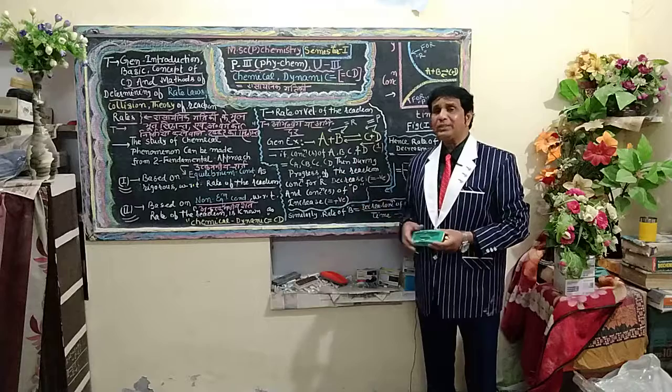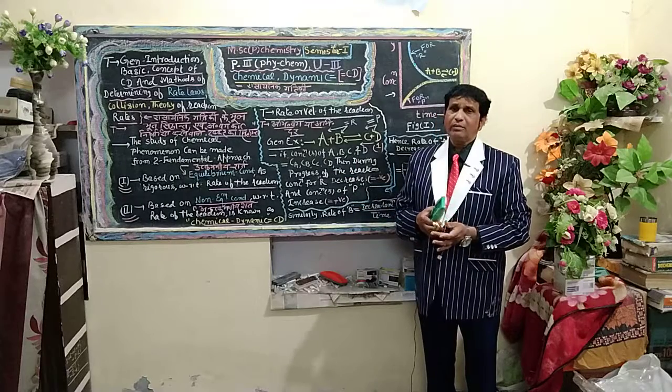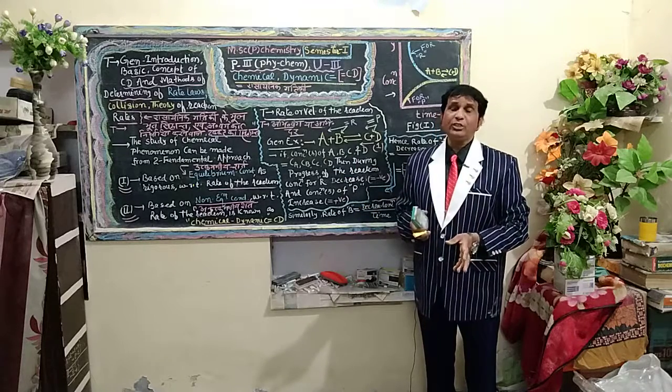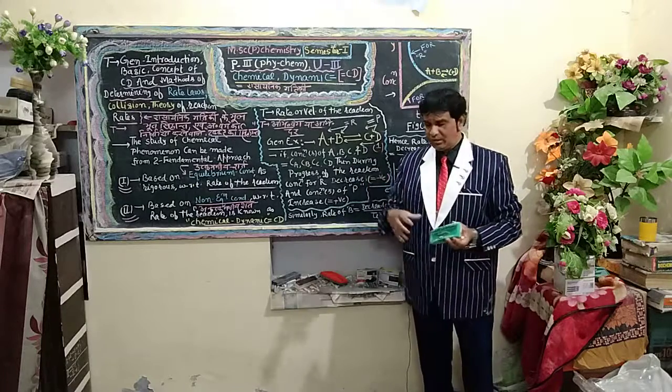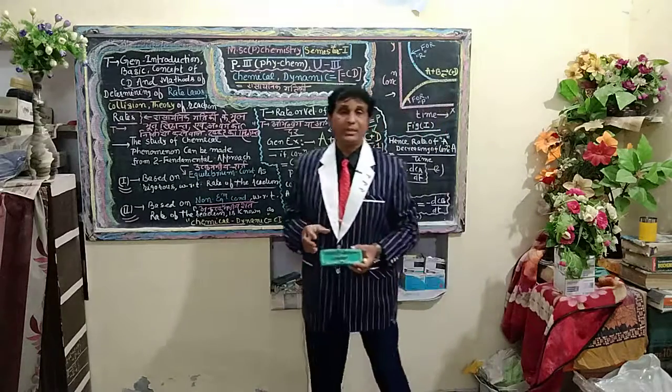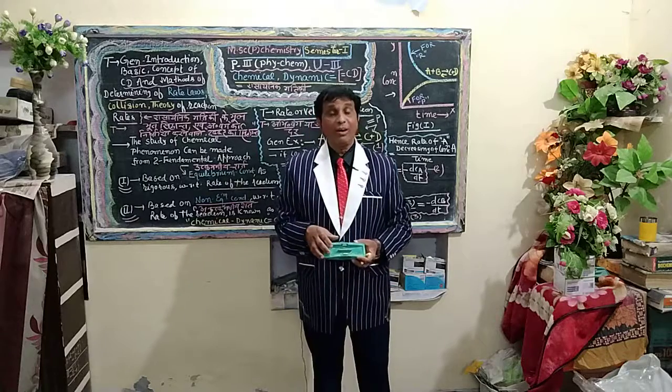It is a very common example for the definition of velocity of the reaction or rate of the reaction. Both terms are the same but different from velocity.